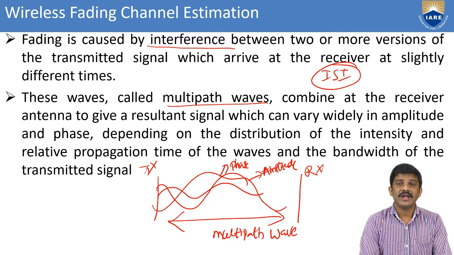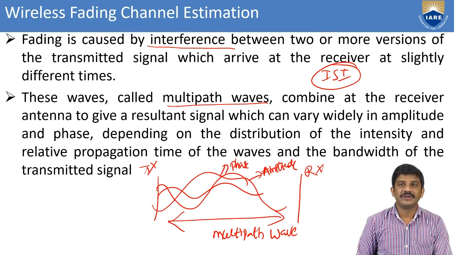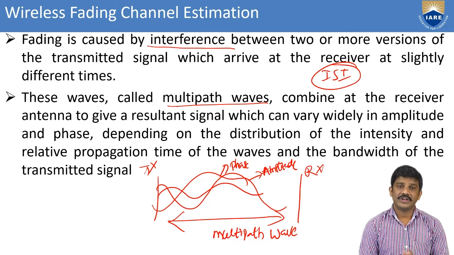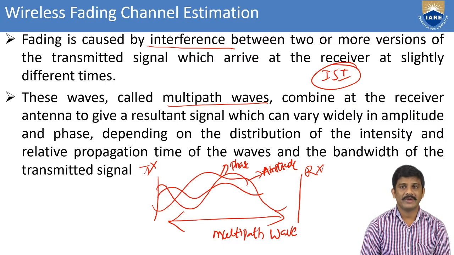Then we can give the resultant signal of our transmitted signal. Mainly the fading is caused by the interference in between two or more signals. Whenever the transmitter sends a signal and two or more signals are there, that is called multipath waves.